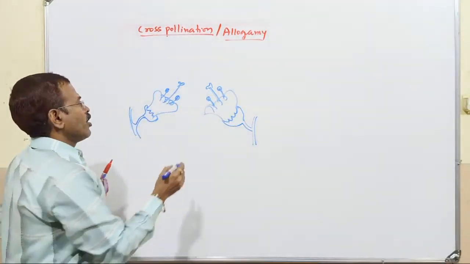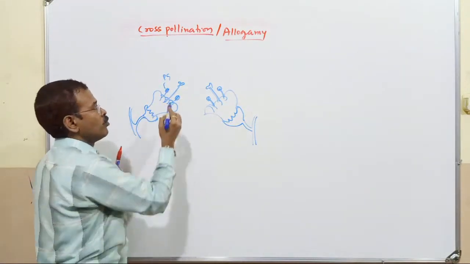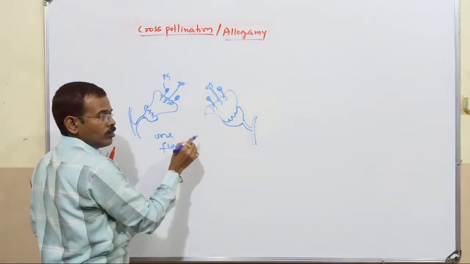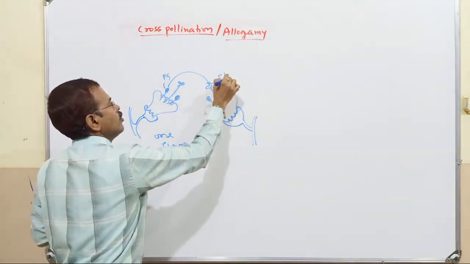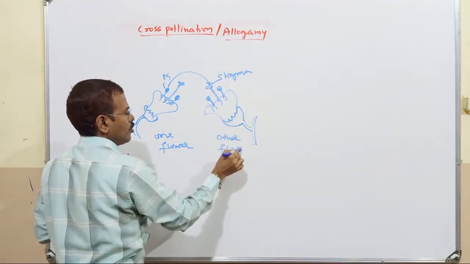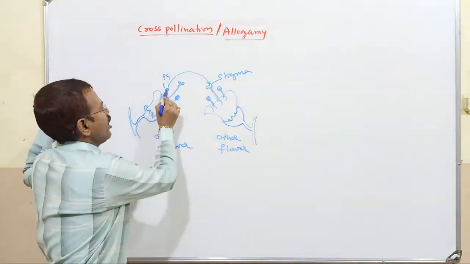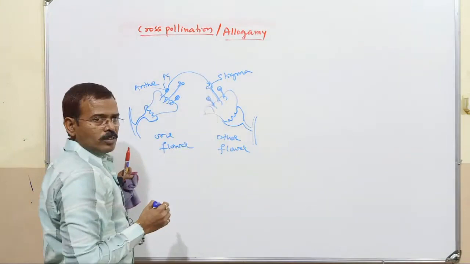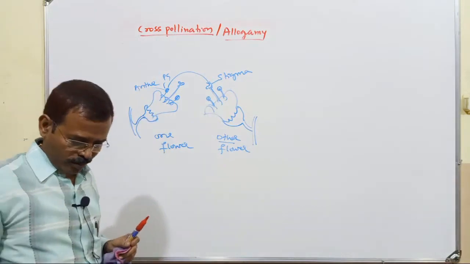The transfer of pollen grain from the anther of one flower to the stigma of another flower is known as cross pollination.